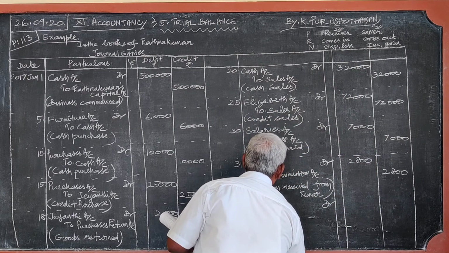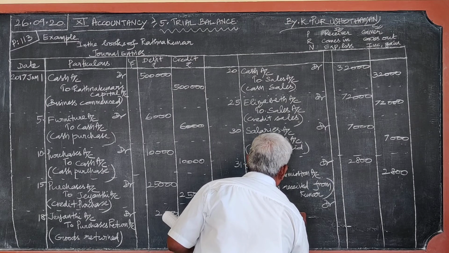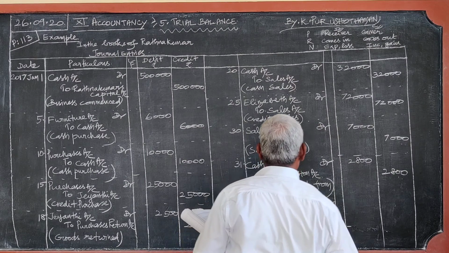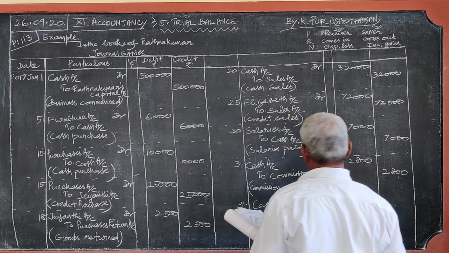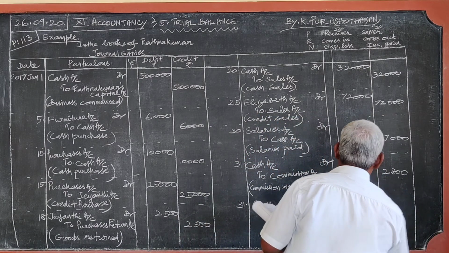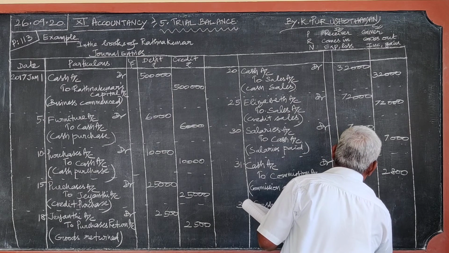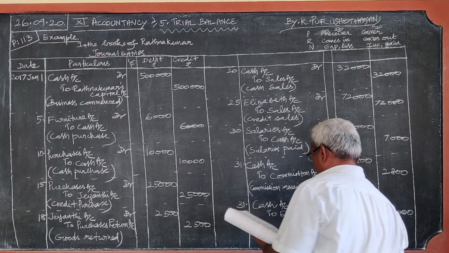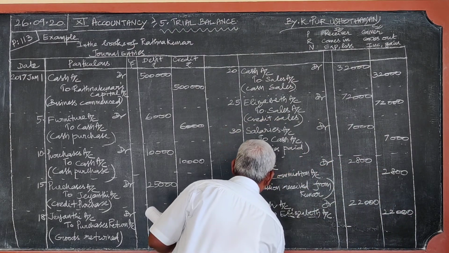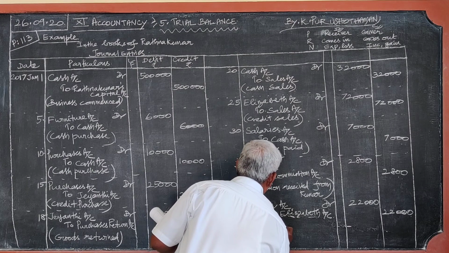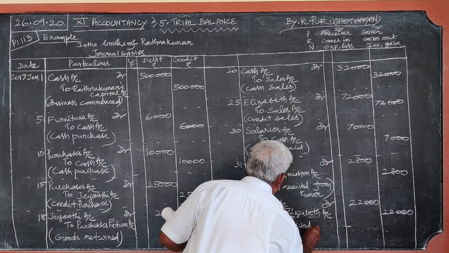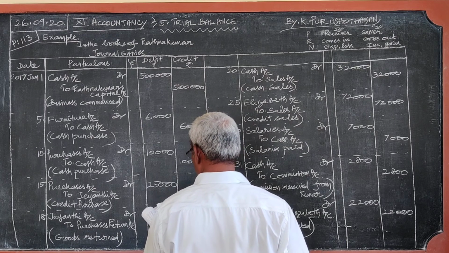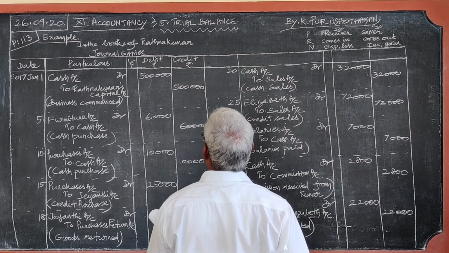Yes, Elizabeth is the giver. Cash account debit to Elizabeth account, 22,000. Narration: cash received. These are the 10 journal entries for all these 10 transactions given here.